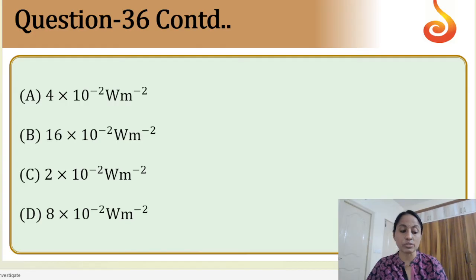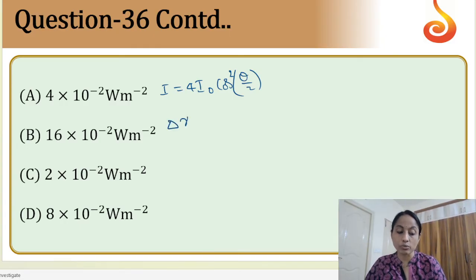So what formula I have to use is I is equal to, because it is the central bright fringe, 4I naught cos square theta by 2. So what is theta? How do I find it out? The formula I can use is delta x is equal to y into d by capital D, right?